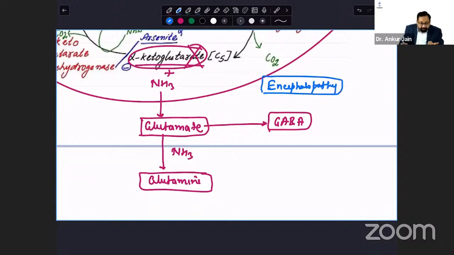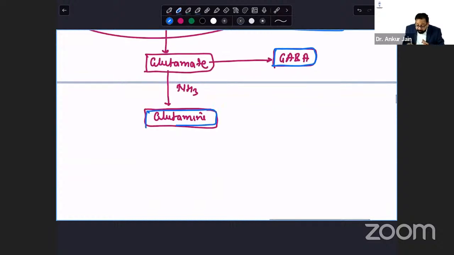And this encephalopathy is due to which organ? Hepatic, liver defect. Liver is not able to synthesize urea. That's why this encephalopathy is occurring. So you can say hepatic encephalopathy, one cause. It means the liver is not able to detoxify. And due to this, the Krebs cycle is not occurring, energy is not produced, and the brain is affected. Glutamate is converted to GABA. GABA is an inhibitory neurotransmitter. It will inhibit. Glutamine will produce an osmotic gradient and there would be edema.